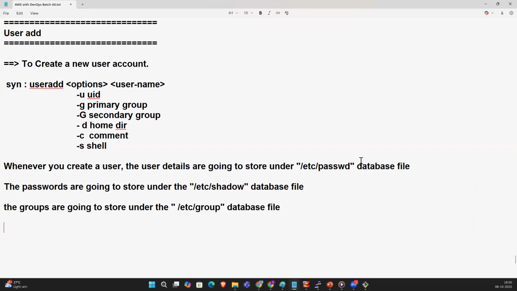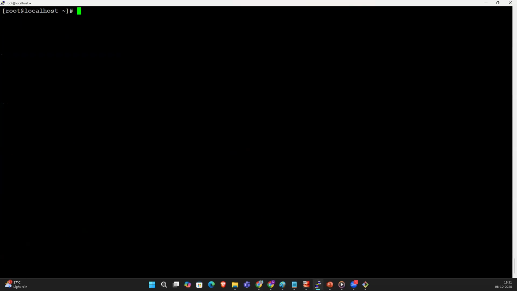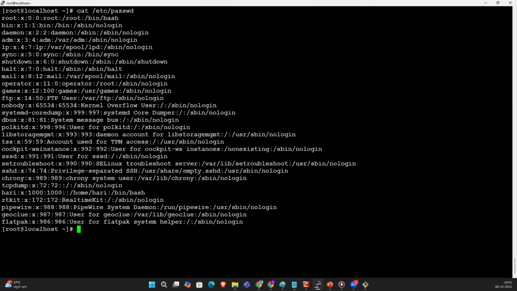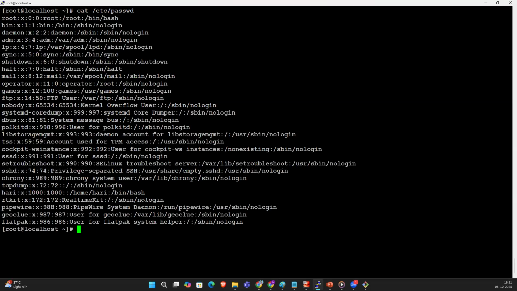So the user information will be stored under /etc/passwd, not password, passwd.